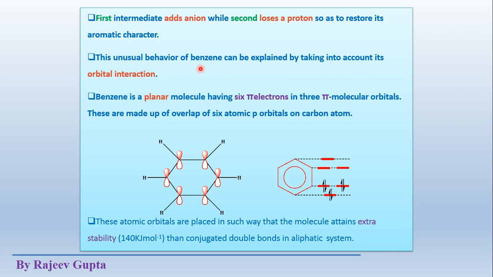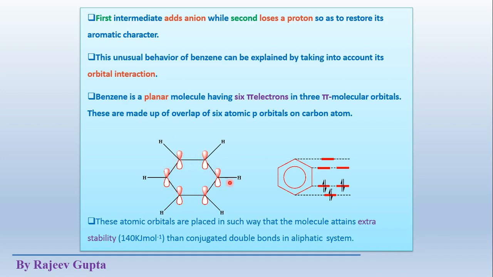This unusual behavior of benzene can be explained by taking into account its orbital interaction. This is the orbital view of this benzene ring. The benzene ring is a planar molecule where all the 6 carbon atoms and all the 6 hydrogen atoms are situated in a single molecular plane, and these 6 pz orbitals on carbon atoms are perpendicular to this molecular plane.